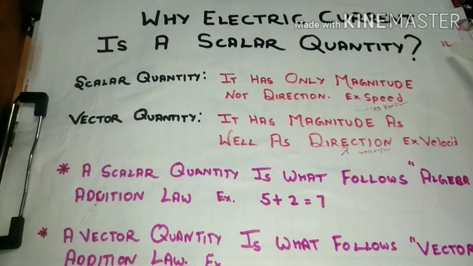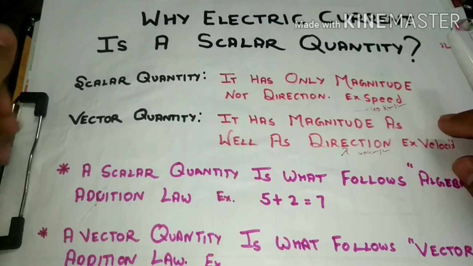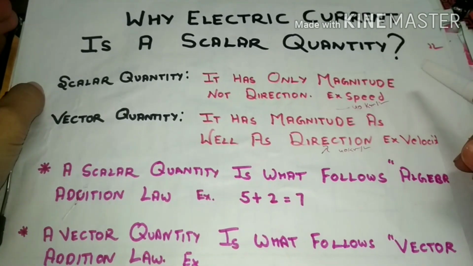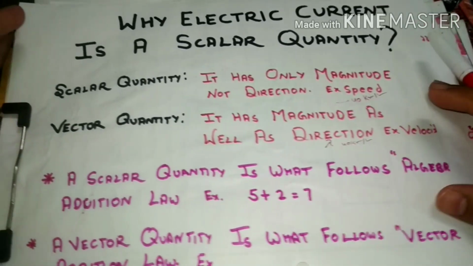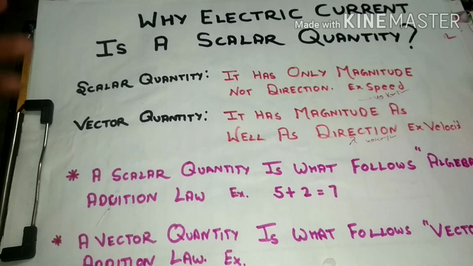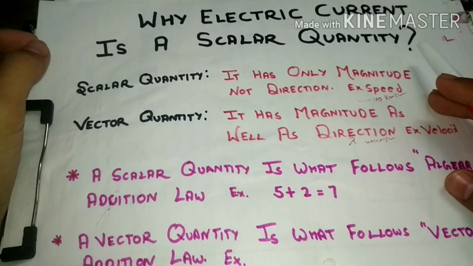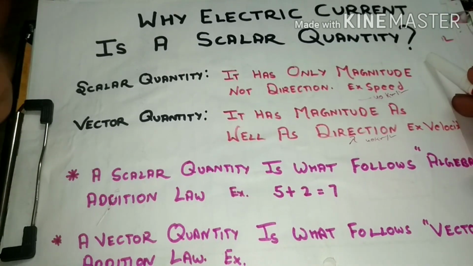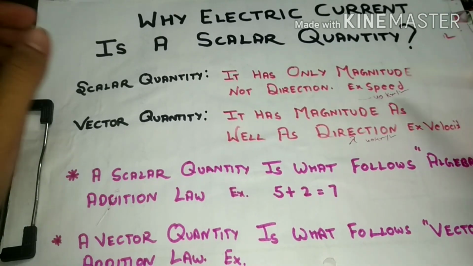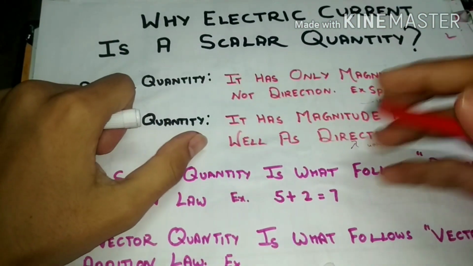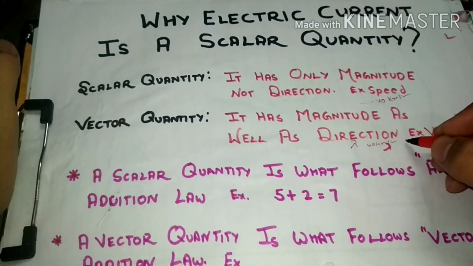Now the second is vector quantity. Vector quantity is that type of quantity which has both magnitude as well as direction. For example, our velocity, displacement. Both are vector quantities. Why? Because they give us proper direction along with magnitude. For example, 40 km per hour in the north direction.